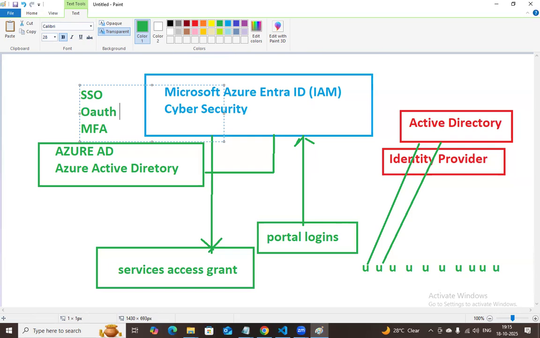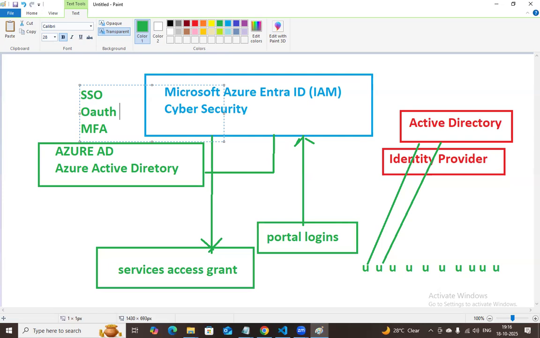One by one, we will discuss all the concepts: how SSO works with Microsoft Entra ID, how OAuth works with Microsoft Azure Entra ID, and how MFA works with it. I told you, the work of Microsoft Azure Entra ID starts from the user login to the portal. When the user tries to access some applications, Entra ID gives the permissions to those particular services, and then he can enjoy and work with those applications. Highly secure, definitely highly secure.